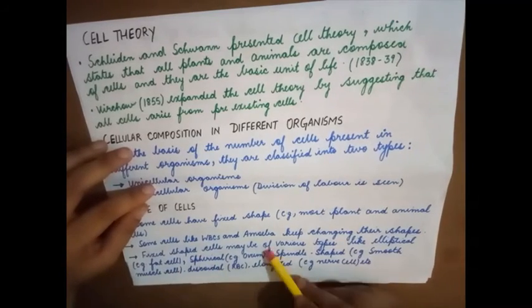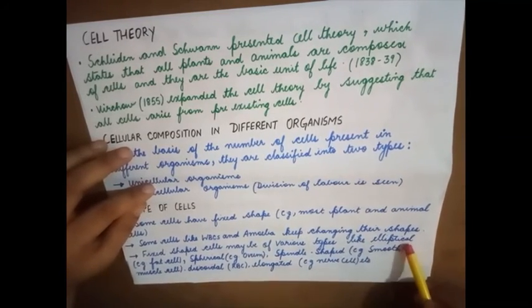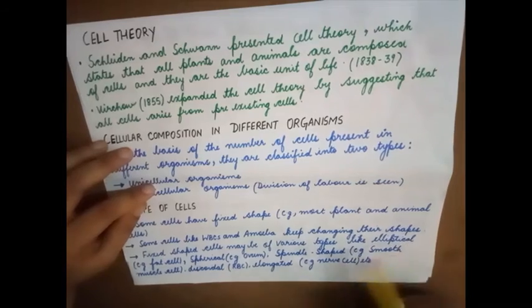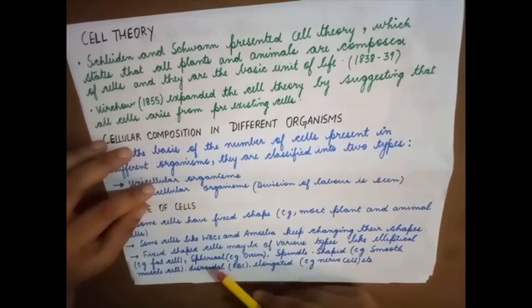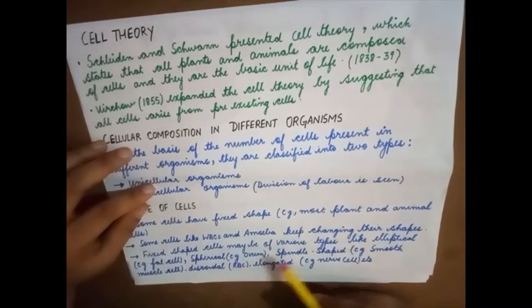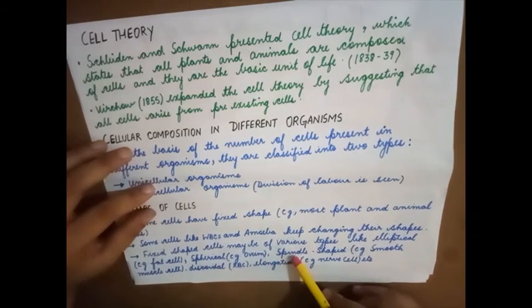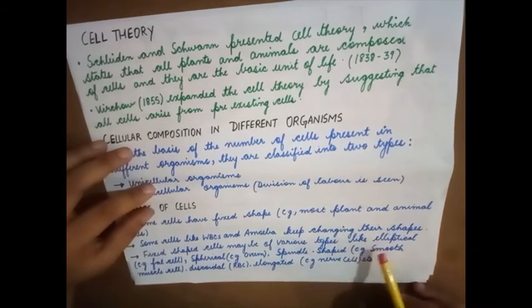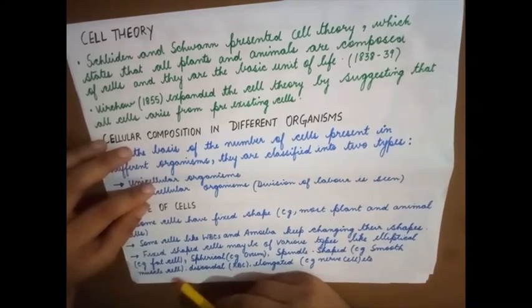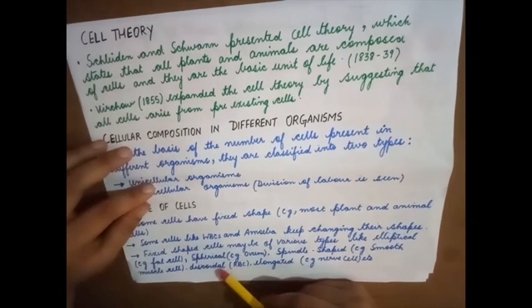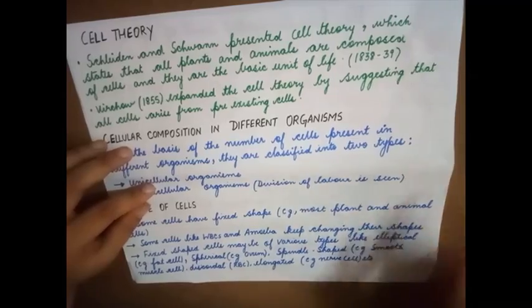Fixed shape cells may be of various types: elliptical, for example fat cell; spherical, for example ovum. Ovum is nothing but the egg cell. Spindle shaped, which is tapering at both ends, for example smooth muscle cell; discoidal, disc-like, that is RBC; and elongated, like the nerve cell.